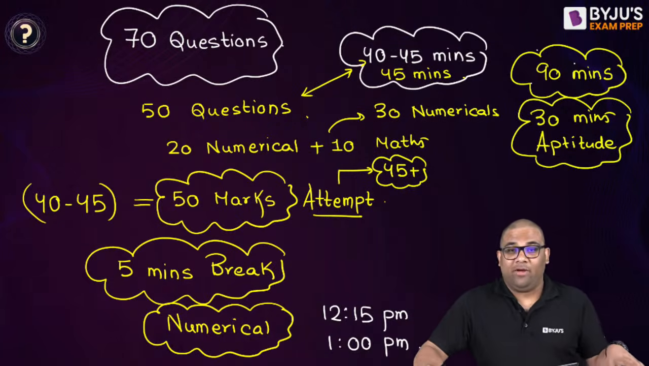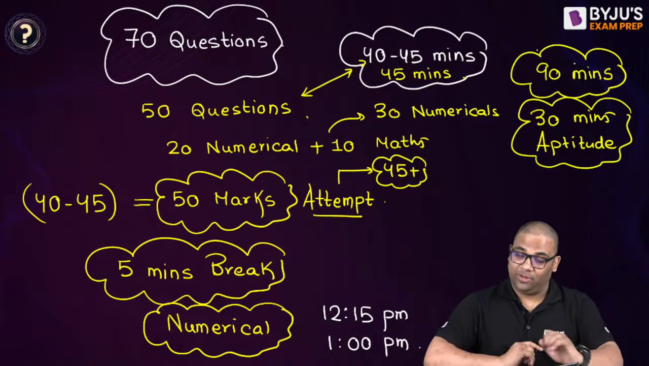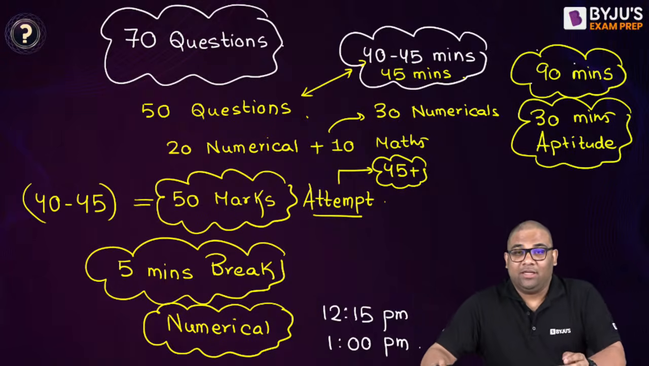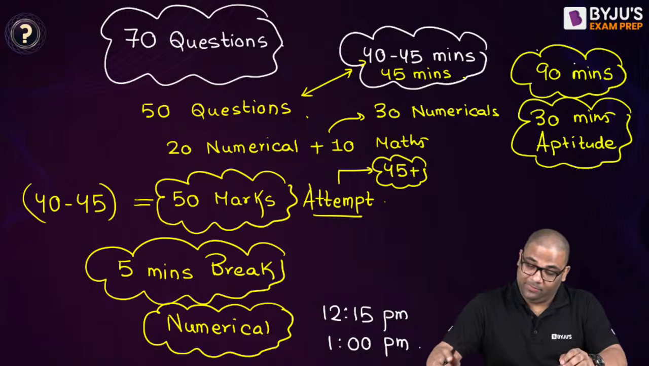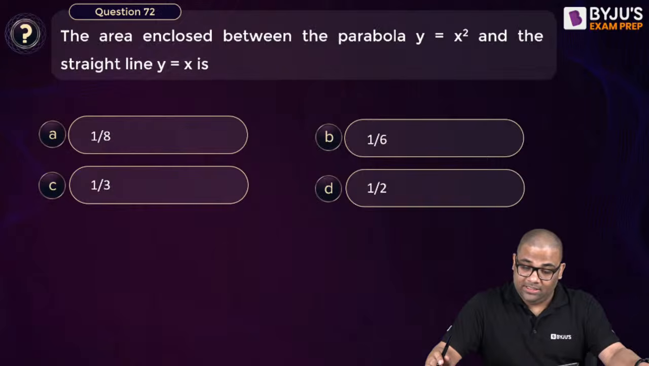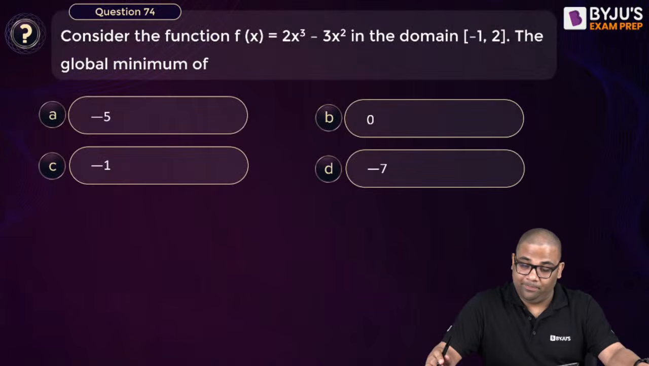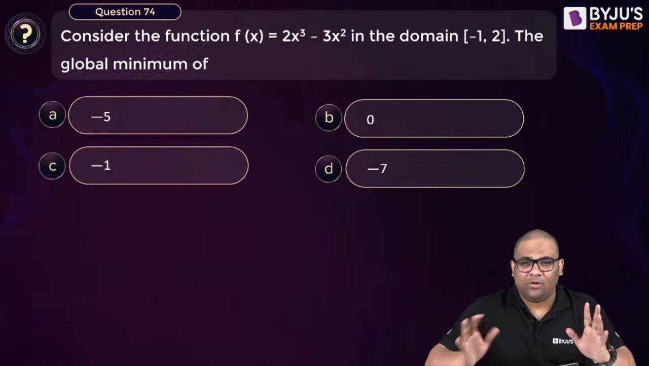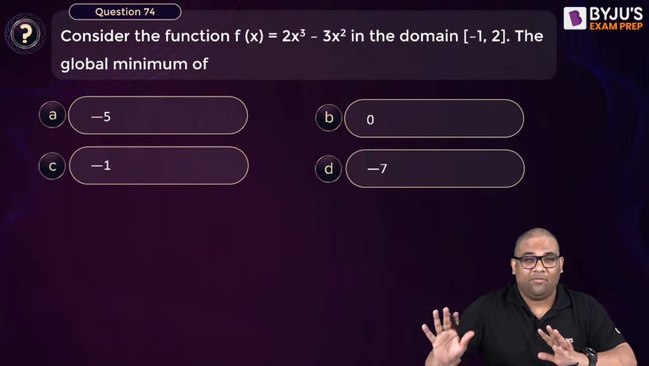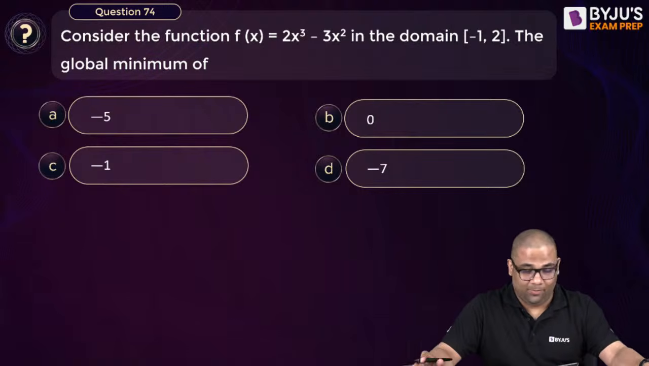12:15. So we have 45 minutes left, as per our plan. In the first 45 minutes we attempted 50 questions, so in the next 45 minutes we'll attempt the next 50 questions. Let us start with mathematics a little bit. Once we have completed 50 questions, we can go a little random.